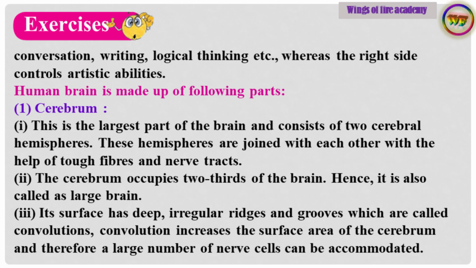The cerebrum occupies 2/3 of the brain. Hence, it is also called as large brain. Point number 3. Its surface has deep, irregular ridges and grooves which are called convolutions. Convolution increases the surface area of the cerebrum and therefore a large number of nerve cells can be accommodated.